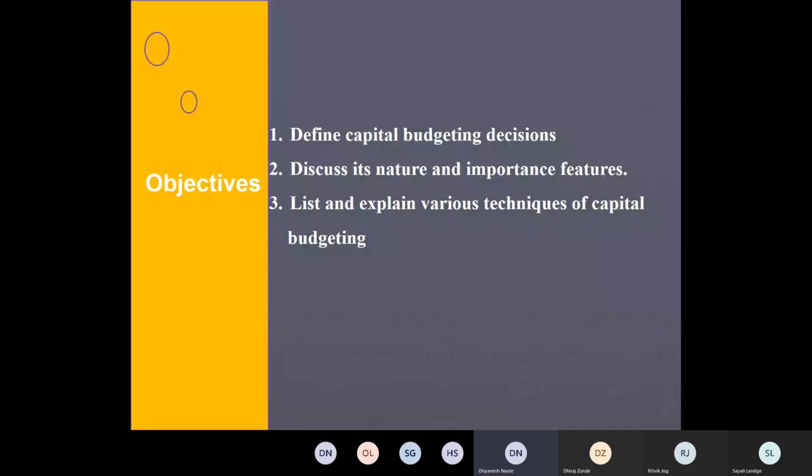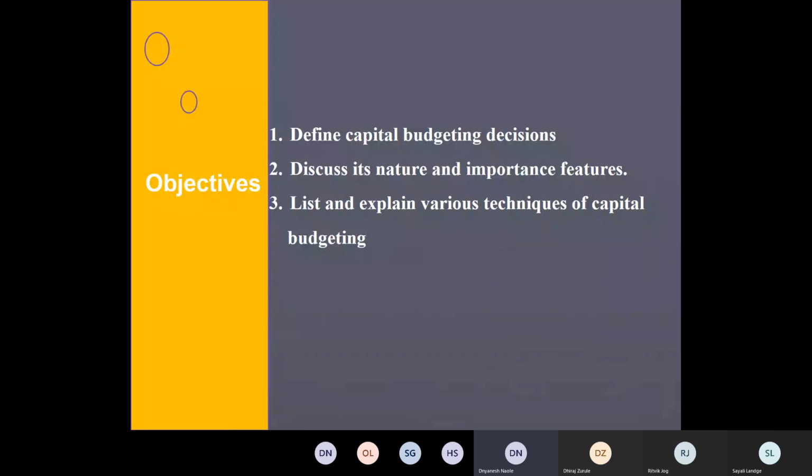Today's session we will try to discuss the following objectives: define capital budgeting decisions, then discuss its nature and important features, why capital budgeting decisions are very important, then list and explain various techniques of capital budgeting. We will see one of them in detail today, and subsequent classes will discuss the other things in detail.